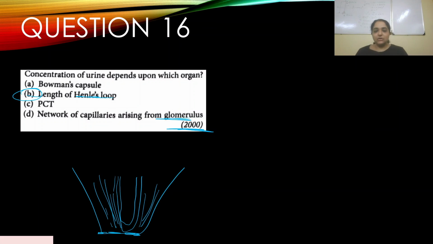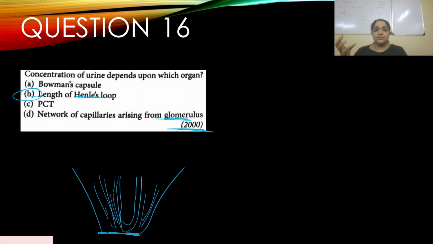So with a longer loop of Henle, a wider surface area is present for the urine to be more concentrated. That means more electrolytes will be reabsorbed, and along with that more water is also reabsorbed. The cycle keeps repeating itself over and over again. Again the PCT adds to the filtrate, electrolytes are reabsorbed, water is reabsorbed, and again the PCT drops into the filtrate.